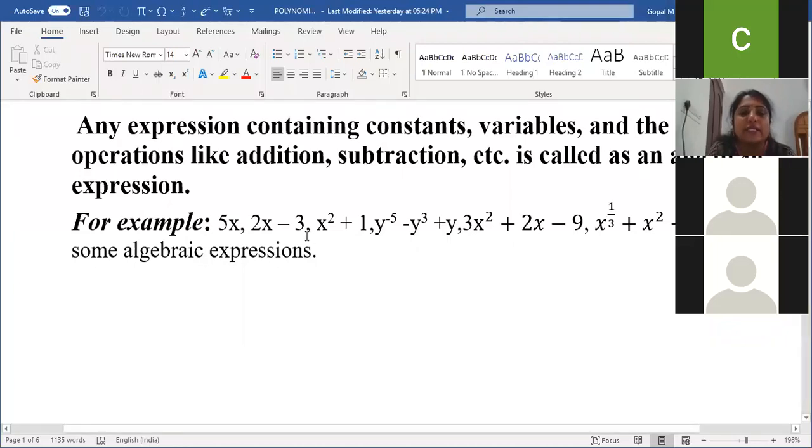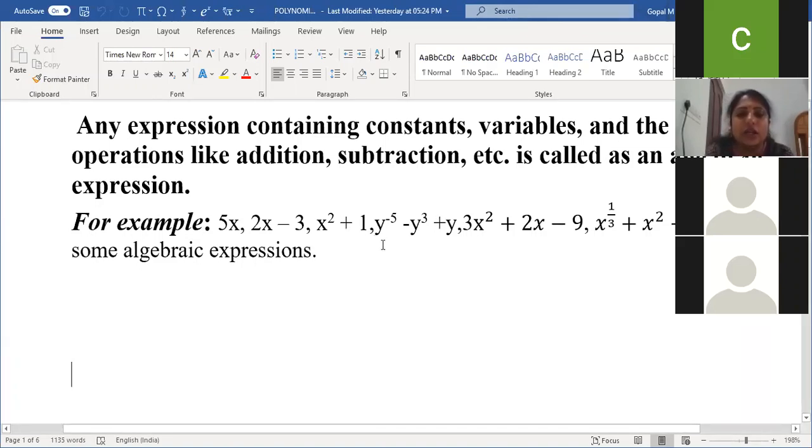So terms are separated by addition or subtraction symbol. Observe here: minus is there, plus, minus, plus in this third expression. Fourth expression has plus and minus. Fifth expression both are plus. Terms are separated by plus or minus sign.